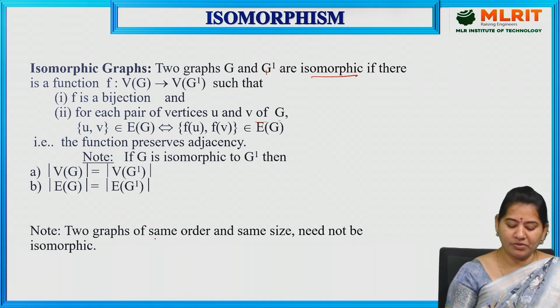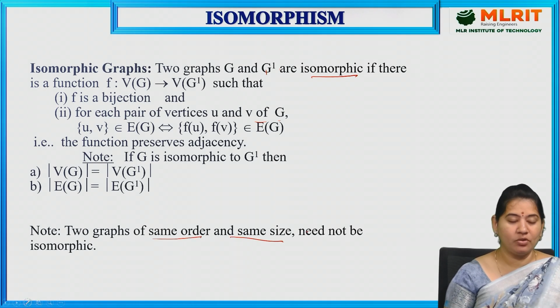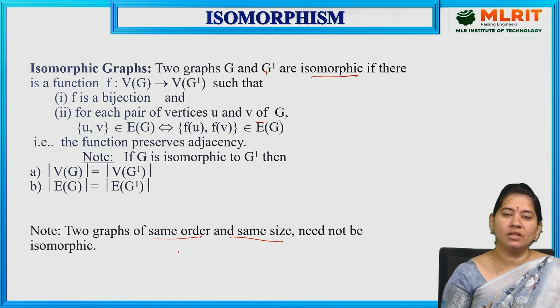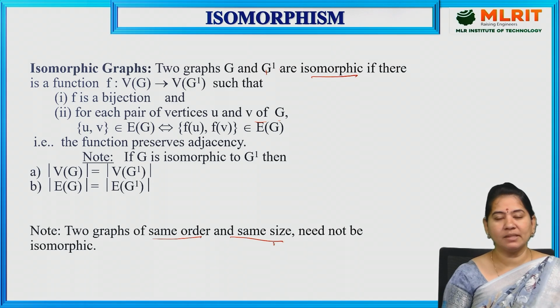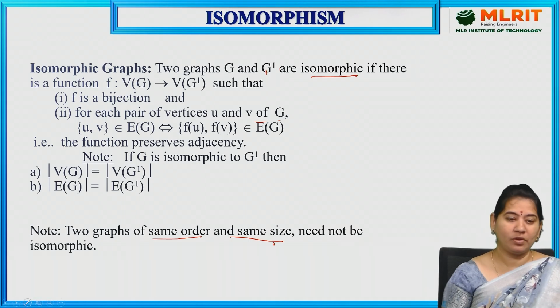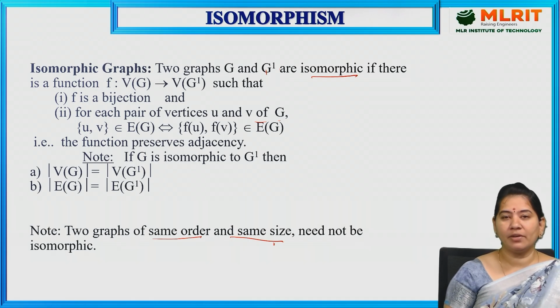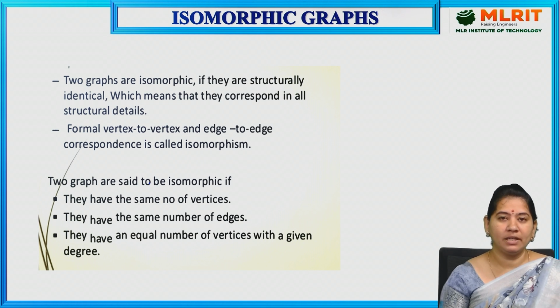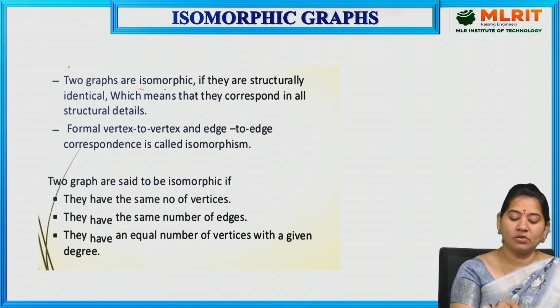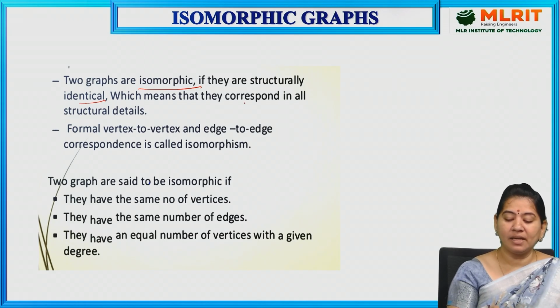Two graphs of the same order and same size need not be isomorphic. So it is not the case that if you have two graphs with the same order and same size, they must be isomorphic. This is just a formal definition, and we also have a definition where you can understand very clearly. Two graphs are isomorphic if they are structurally identical, which means they correspond in all structural details.